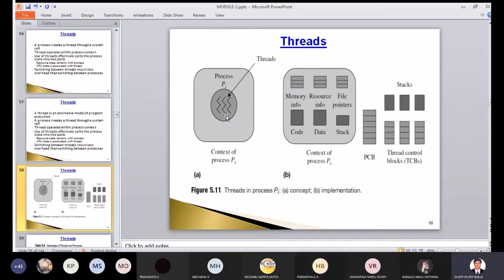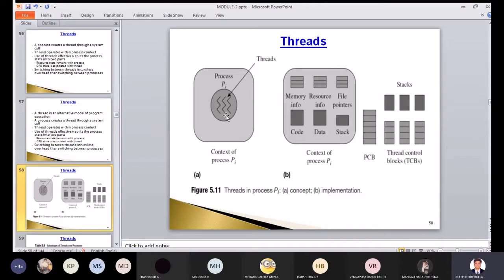3 are there. So does that mean that only 3 threads will be there in a process, or it can be many? They could have drawn 4 also, right? Or they could have drawn 2 also. Why have they drawn 3 threads? It's an interesting question for us that we have to see.